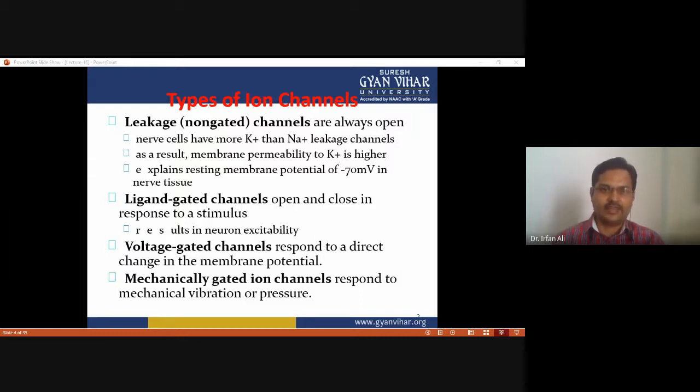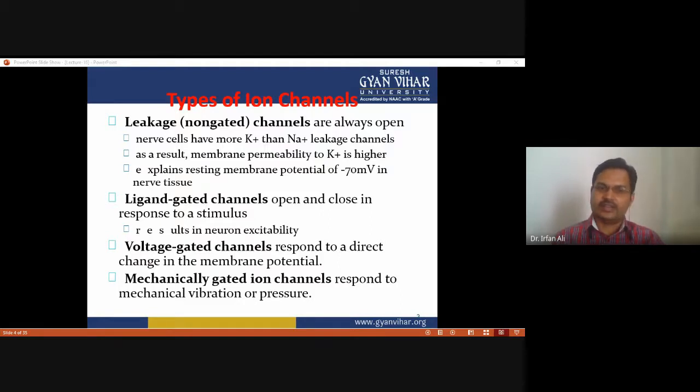This phenomenon explains the resting membrane potential of nerve tissue. The resting membrane potential resulting from the difference in the number of sodium and potassium leakage ion channels is minus 70 millivolts. So this minus 70 millivolts is the resting membrane potential, the potential of the nerve at the resting phase. At the resting phase there is no nerve impulse conduction, but still there is a potential difference.